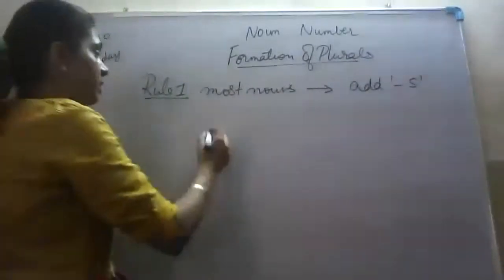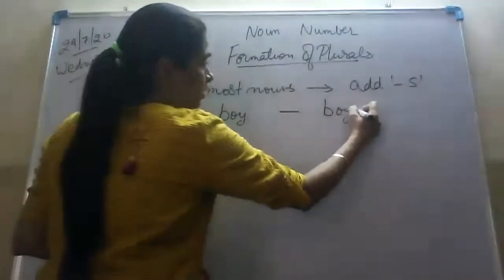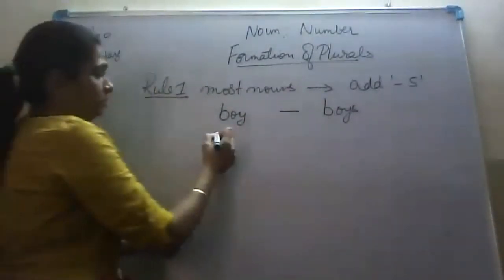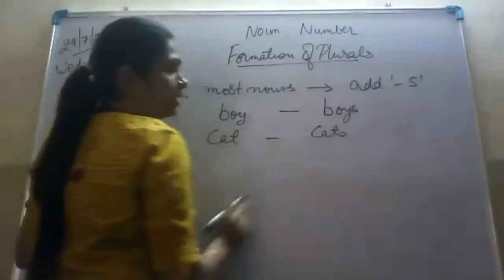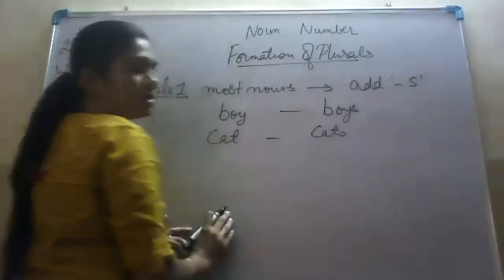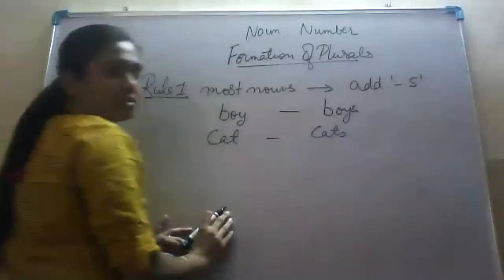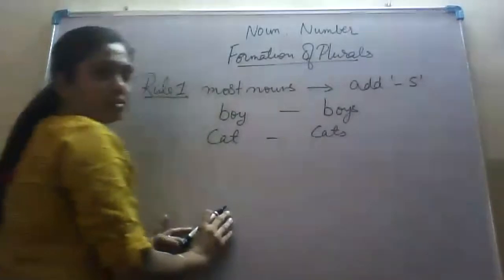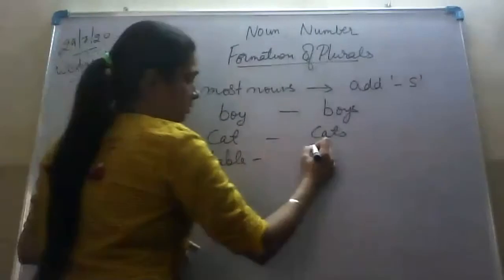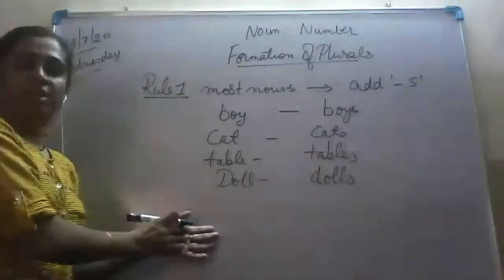For example, boy, boys, cat, cats, table, tables, doll, dolls, and many more like these, right? You can also give few examples in which most of the nouns are formed into plural by adding s.